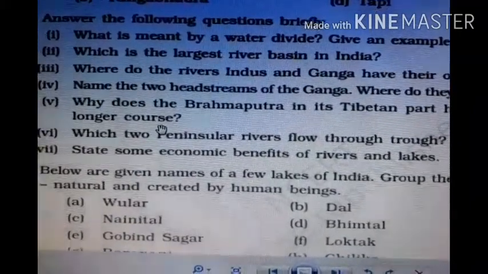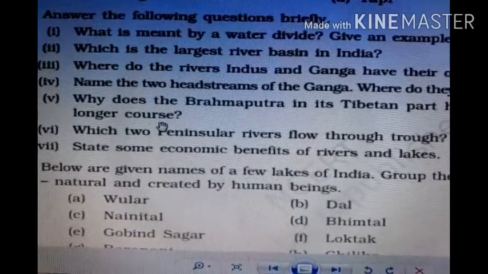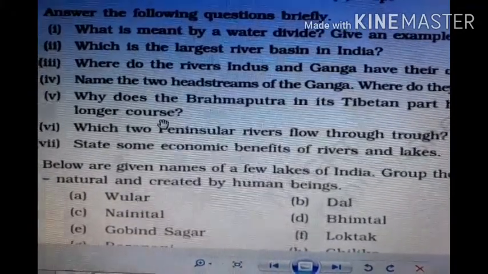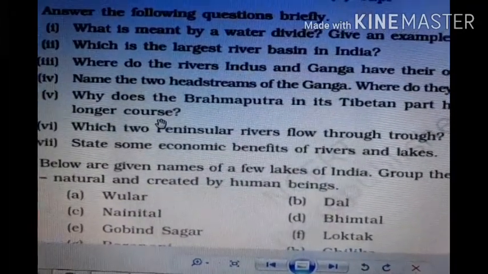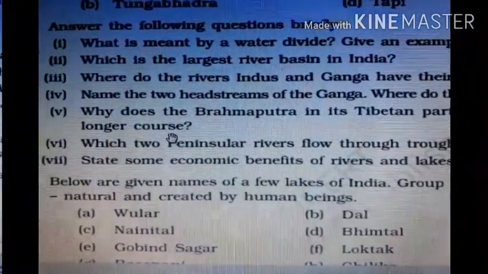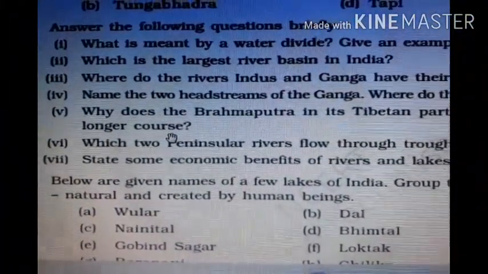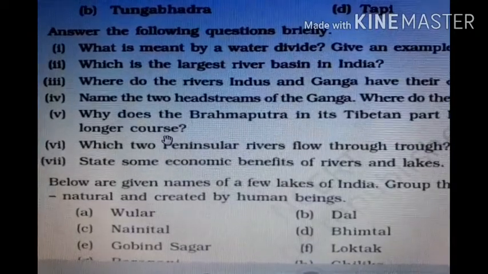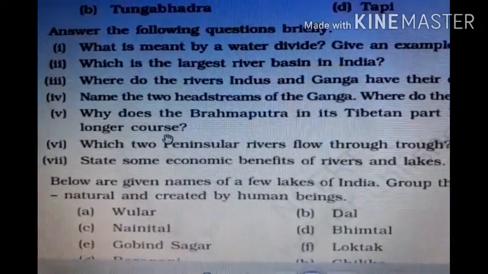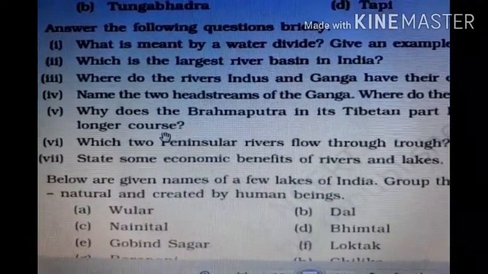Next question: state some economic benefits of rivers and lakes. Both rivers and lakes are useful for human beings. Water from both can be used to generate hydroelectricity.